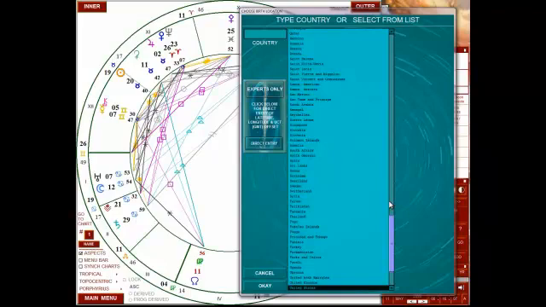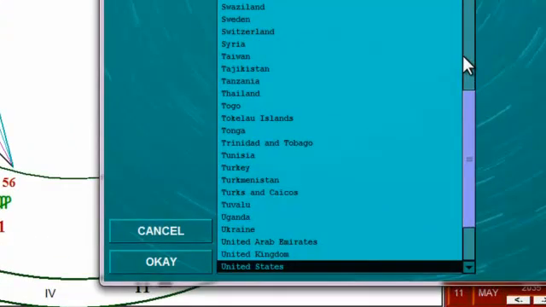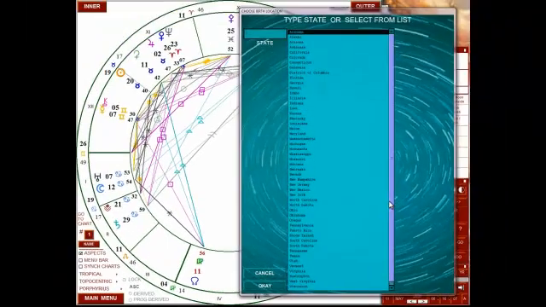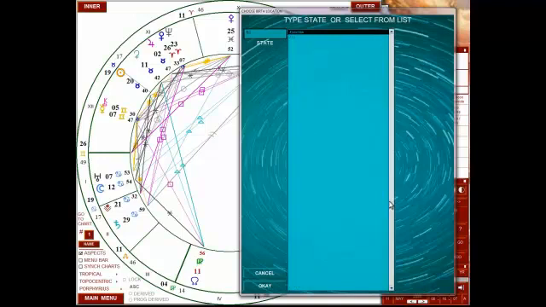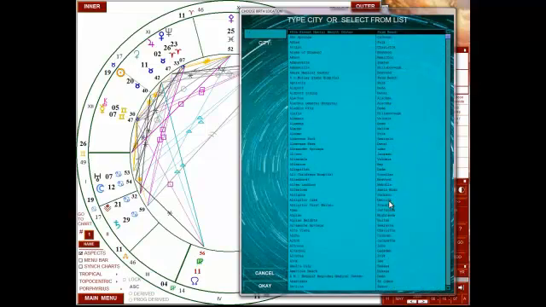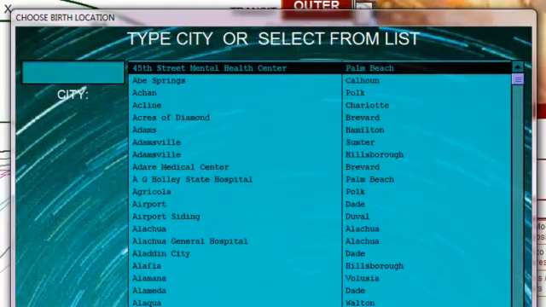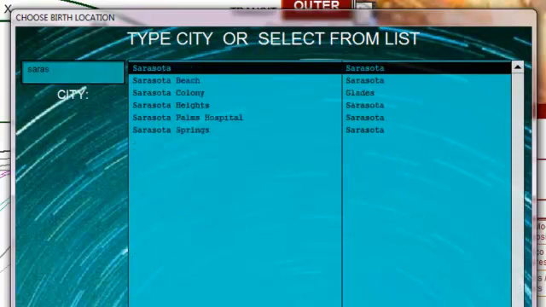And then here's where we select the place. You can see at the bottom of your screen that United States is already pre-selected for us. So let's say John Smith was in fact born in the United States. I just hit enter on the keyboard. And then let's say we want to put him being born in the state of Florida. So I'd start typing FLO, and you can see it immediately pops up. Then we hit enter.